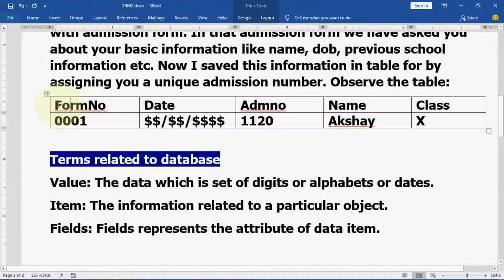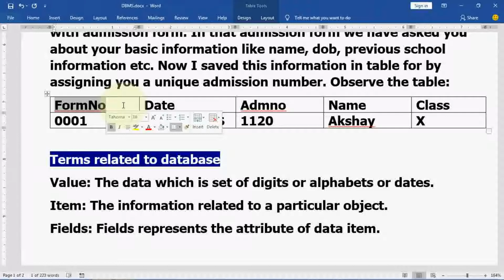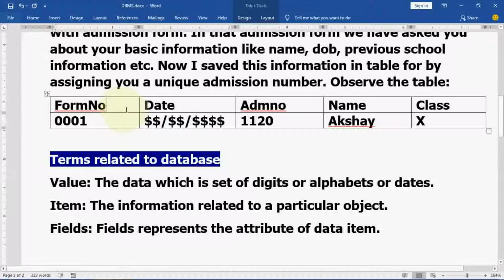We can say attribute, we can say column, we can say field also. These three names are associated with the same thing. So form number, date, admission number, name and class are called either attributes, fields or columns.